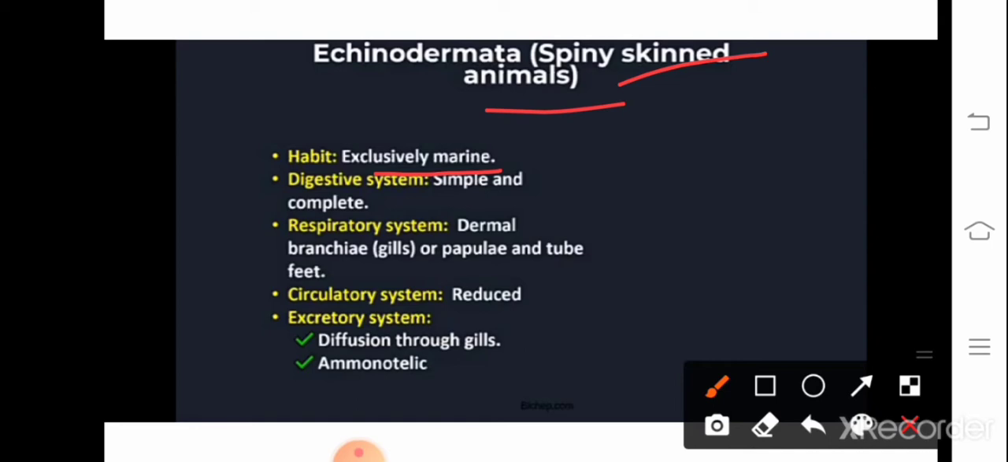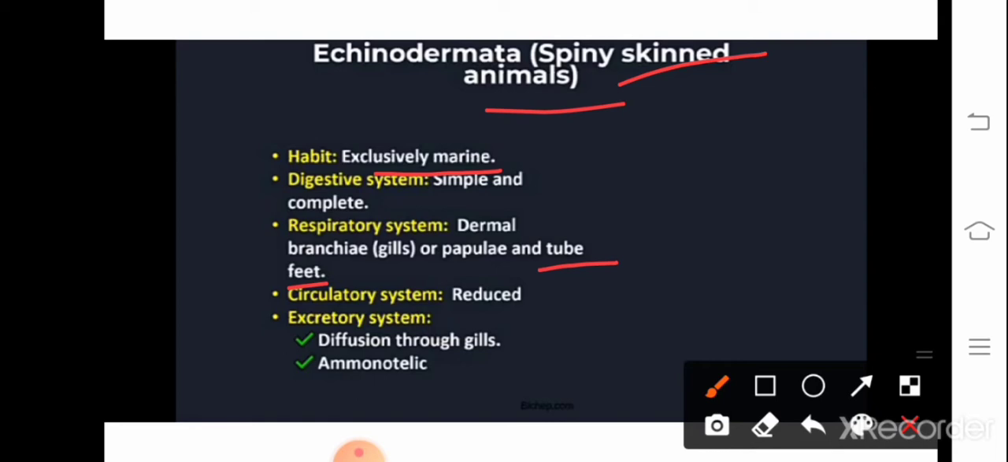Let's discuss the special features now. Here the digestive system is simple and it is complete. For the respiratory system they have tube feet. So tube feet act as a respiratory system. What is tube feet? I'll explain later. Then the circulatory system is reduced and it is somewhat of the open type.